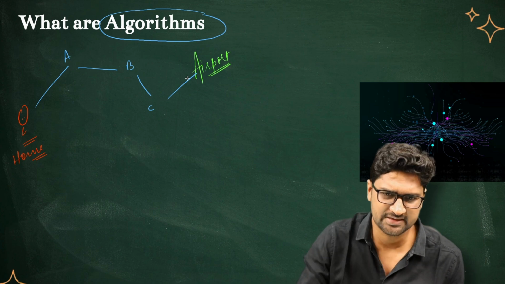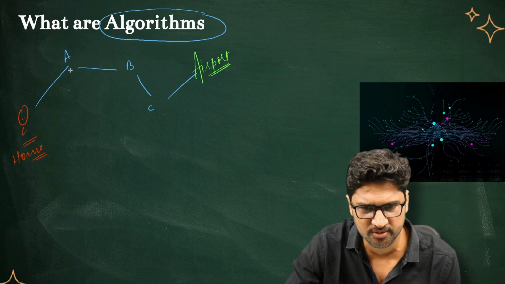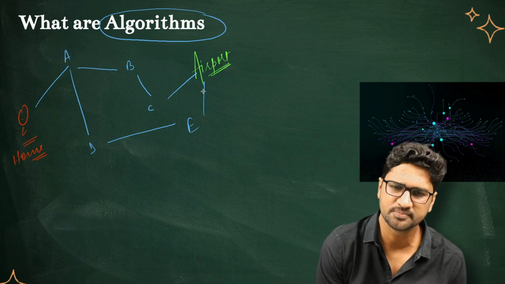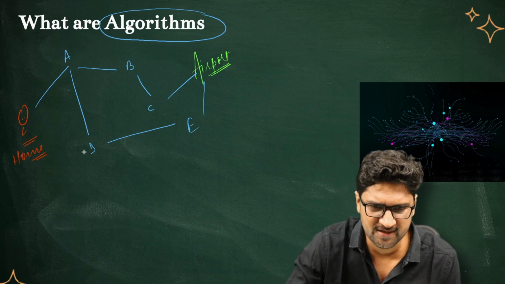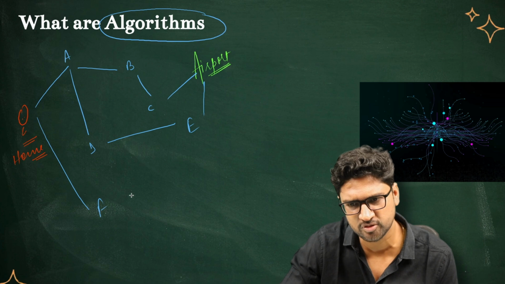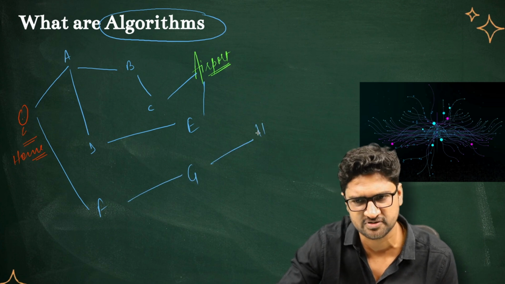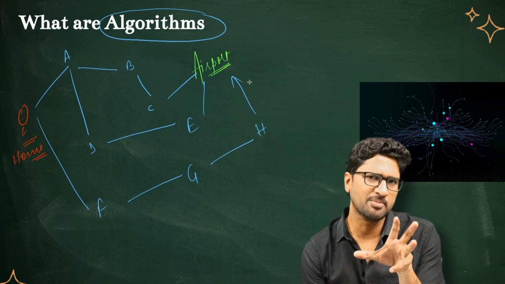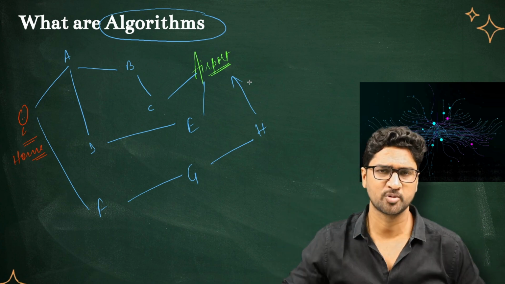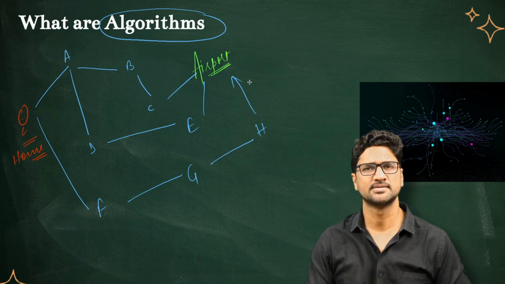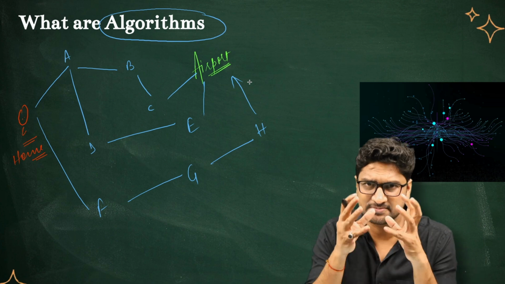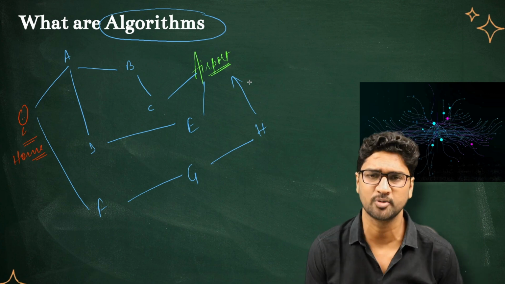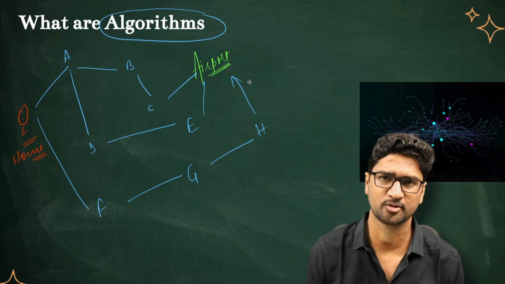Another possible way is that I go to point A, from point A I go to point D, from D I go to point E, and from E I go to the airport. Or there is an altogether new path, which is I go to point F, I go to point G, I go to point H, and from H I go to the airport. Now for a given problem statement that I want to go to the airport, there are different solutions, there are different paths. Each of these paths, or each of these solutions to the problem that I want to reach the airport, is called an algorithm, right?